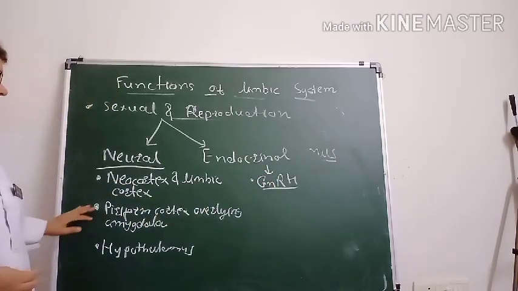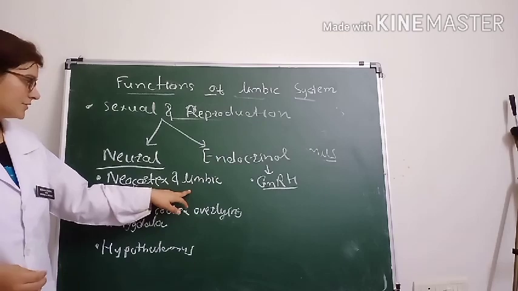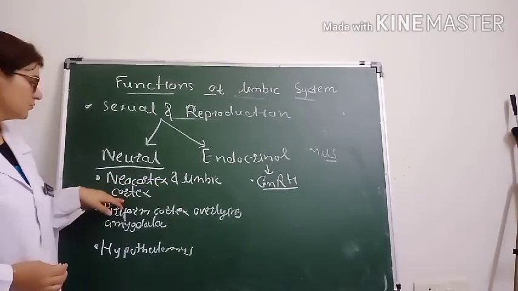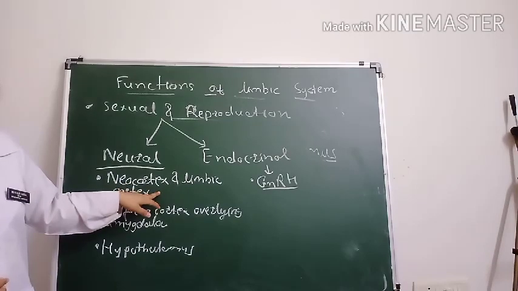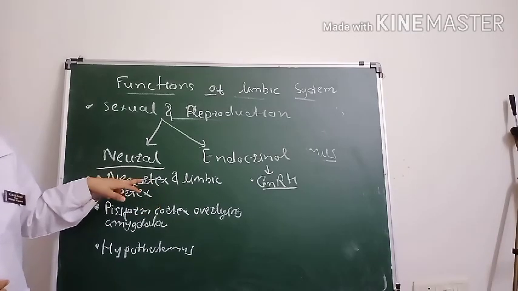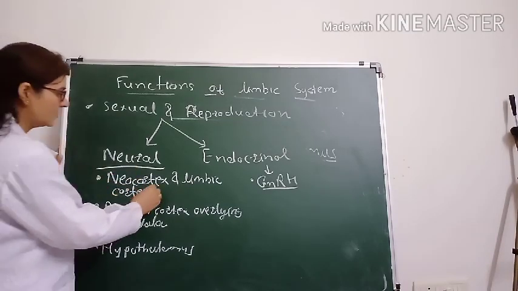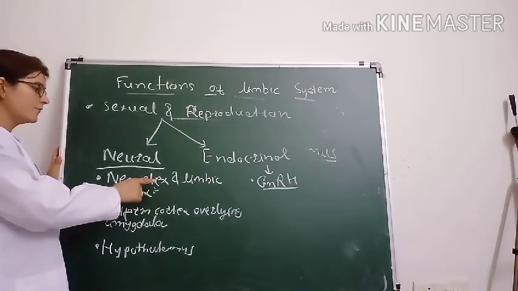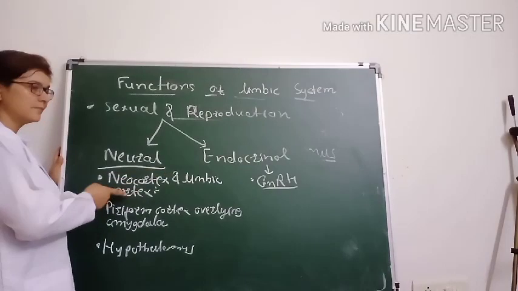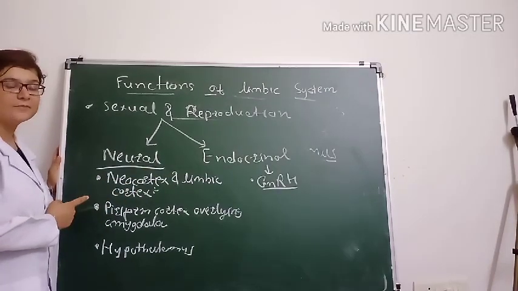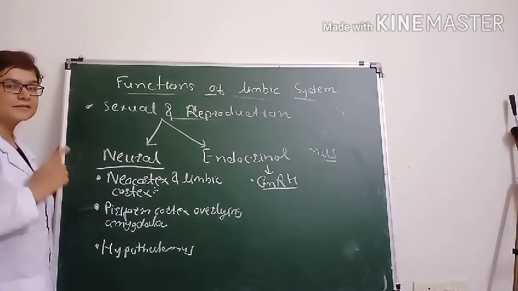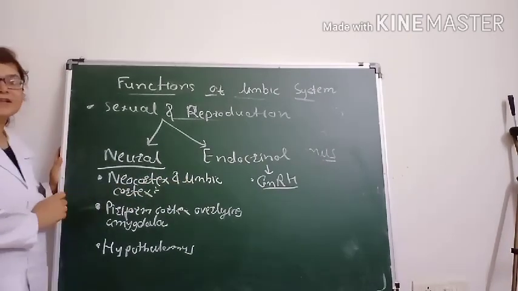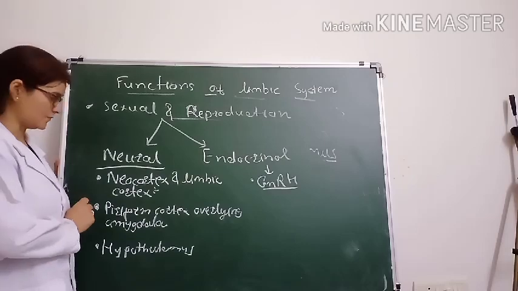Now the neural control. The limbic cortex is a part of the limbic system. What is the role of the neocortex and the limbic cortex? These two are responsible for the partner seeking sexual behavior, right? If we remove the neocortex or the limbic cortex, it is usually found, in females particularly, that there is a decrease in the sex drive. So the neocortex and the limbic cortex are responsible for the partner seeking behavior.